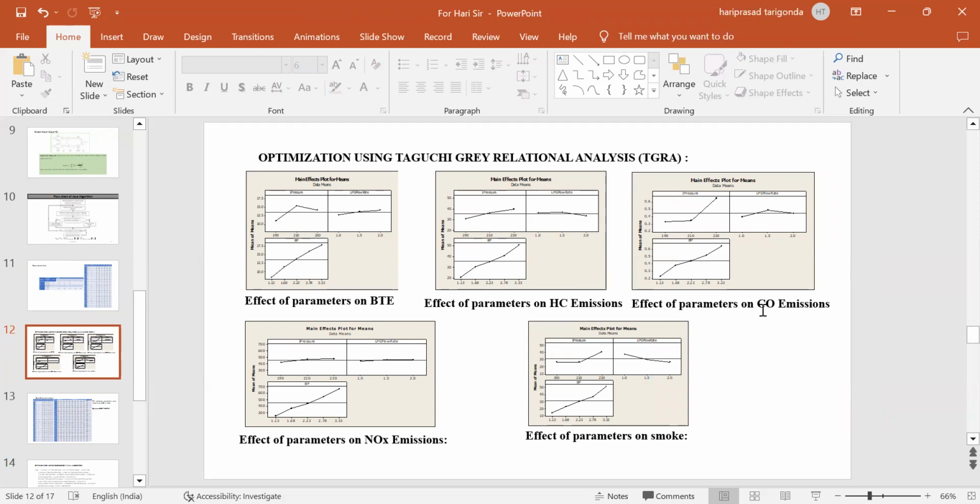Similarly, the effect of parameters on CO emissions, how the CO emissions vary with respect to variation in the input parameters, can be understood by seeing this graph. Similarly, the effect of parameters on NOx emissions is calculated for the different input parameters. The last graph is smoke, and how the smoke varies with respect to the various input parameters is also shown here. These graphs represent the variation in the inputs and give the output values.